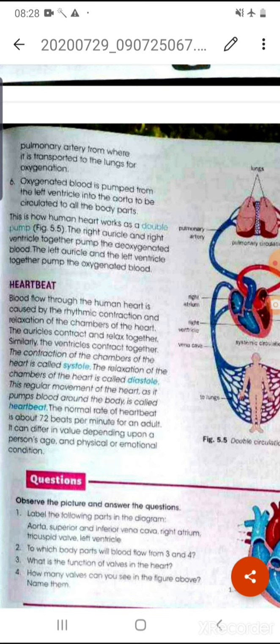The oxygenated blood is pumped from the left ventricle into the aorta and goes to different body parts.